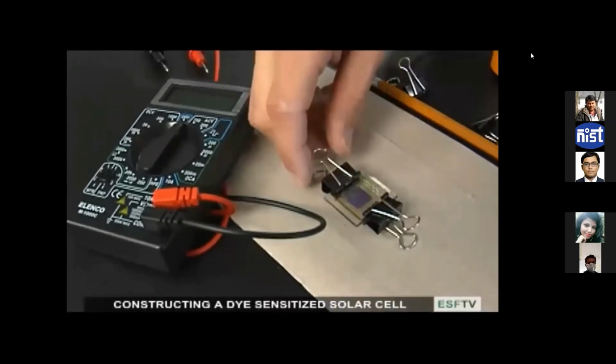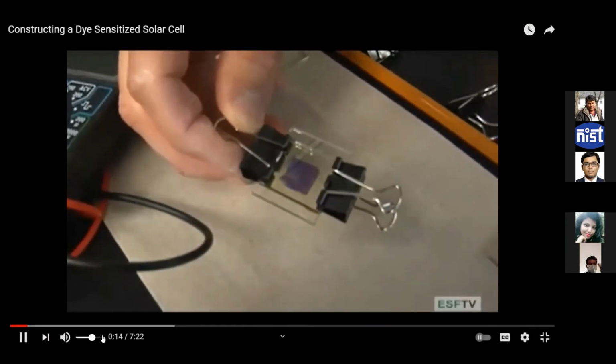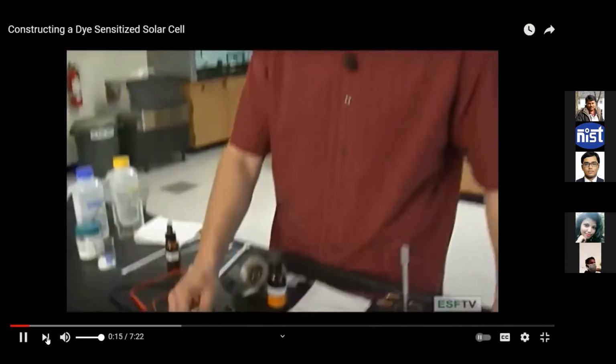This is a dye-sensitized solar cell, and it produces electricity using simple blackberry juice. Hi, I'm Neil Abrams. Welcome back to the lab. Today we're going to look at how to make a dye-sensitized solar cell using some pretty simple materials in the lab. So let's get started.